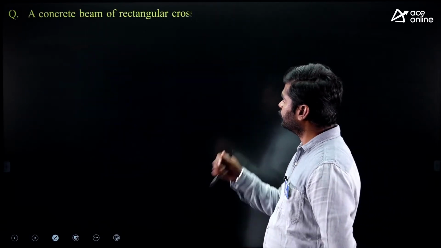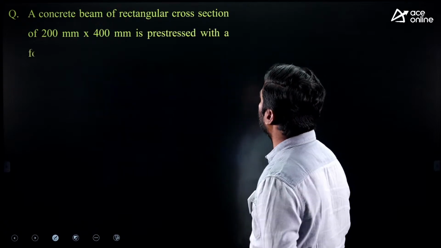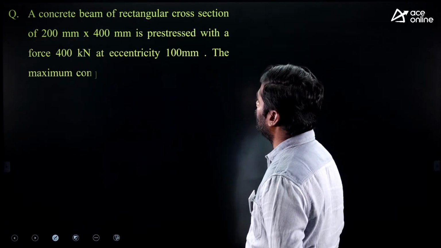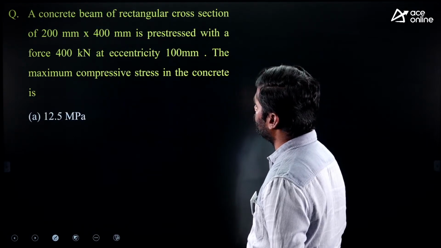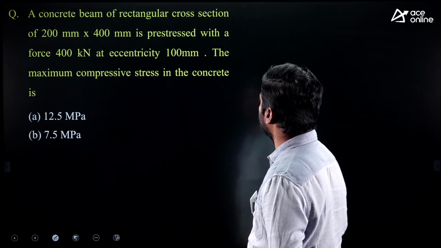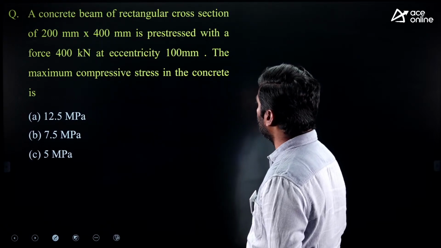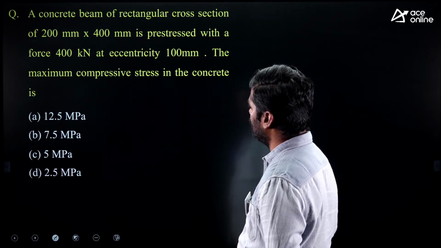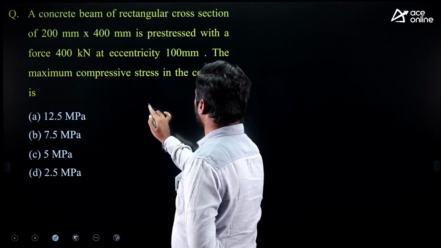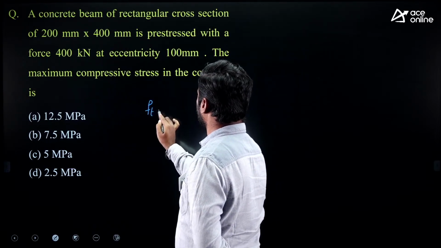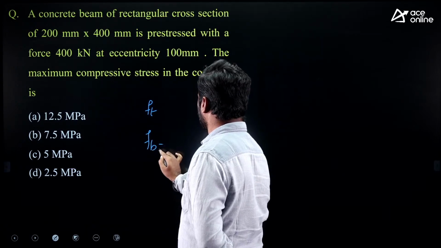Next question. A concrete beam of a rectangular cross section of 200 mm by 400 mm is pre-stressed with a force of 400 kilonewton at an eccentricity of 100 mm. The maximum compressive stress in the concrete is. They are asking maximum stress. We know stress at top fiber and stress at bottom fiber.